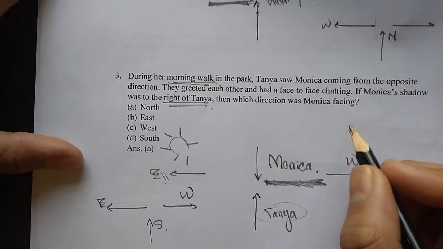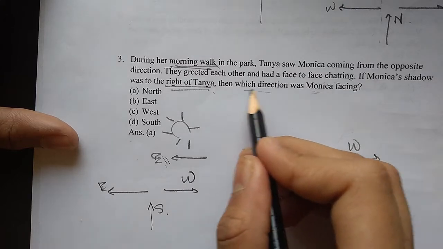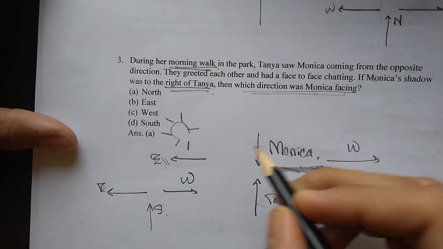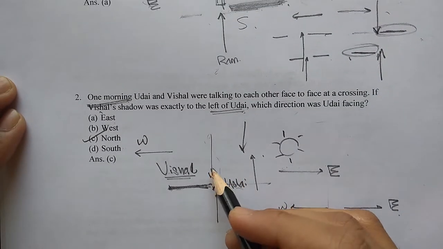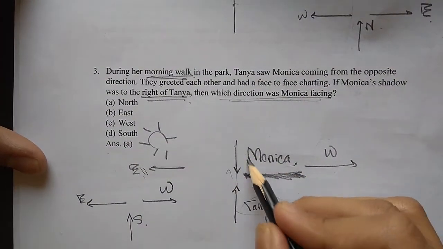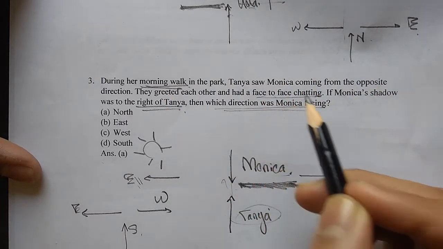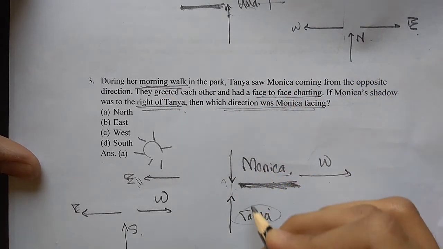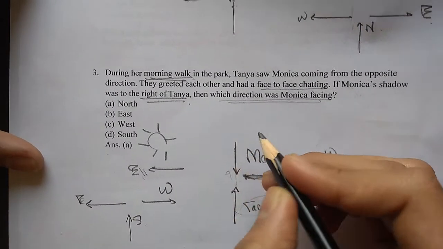Okay, now they have gotten tricky here. They have said which direction was Monica facing, not Tanya. So here Monica must be facing in the opposite direction, just like I told you here. Monica must be facing in the opposite direction to have a face-to-face chatting, as they have used the term. So Monica must be facing in the opposite direction. If Tanya is facing in south, Monica must be facing in north.